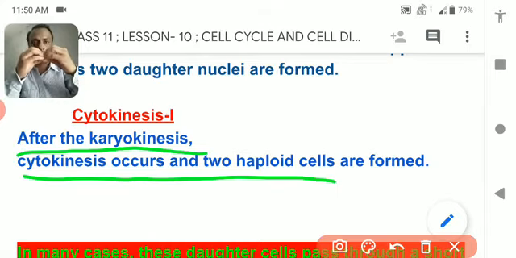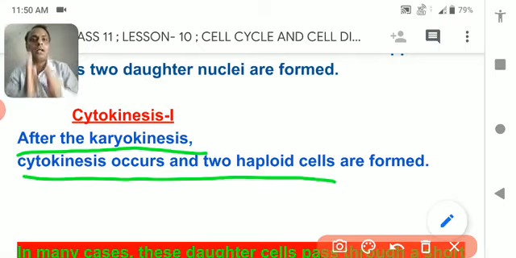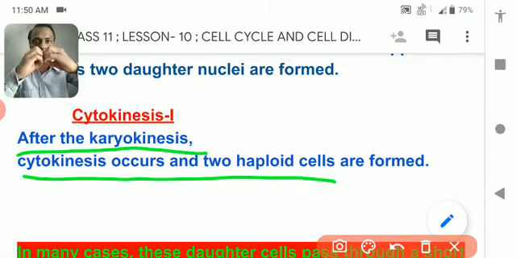The cell membrane constricts at the middle and gets attached together and separates the two daughter cells in the case of animal cells, while in plant cells the cell plate formation takes place at the middle of the cytoplasm and spreads toward the opposite direction, and again the mother cell gets separated by a cell wall into two daughter cells.